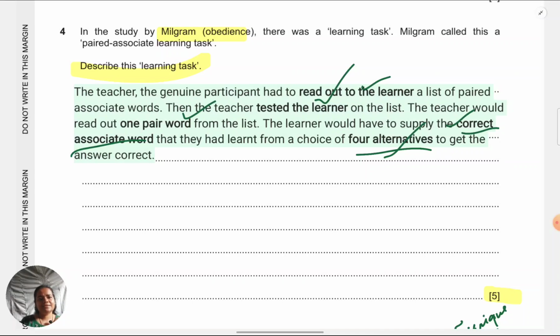But the key is not to give unnecessary points. If I know 10 points, I can write 10, but I'm not going to get credit for it. Better to save my time for the coming questions, the 8 and 10 markers, which are going to be much more time consuming. So you should know what to write and you should know where to stop also. So I hope that is clear with this answer.